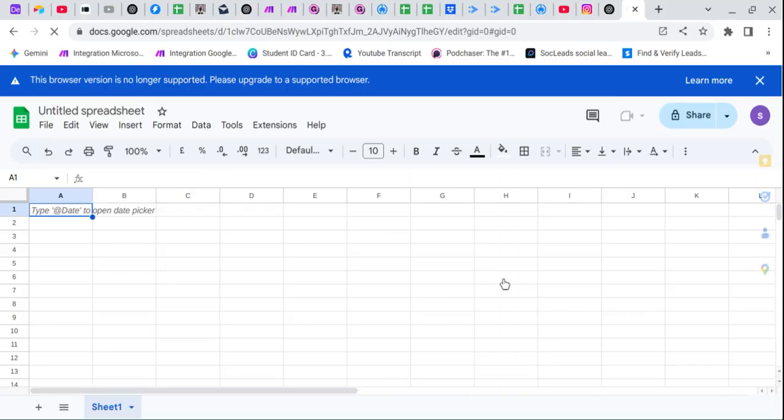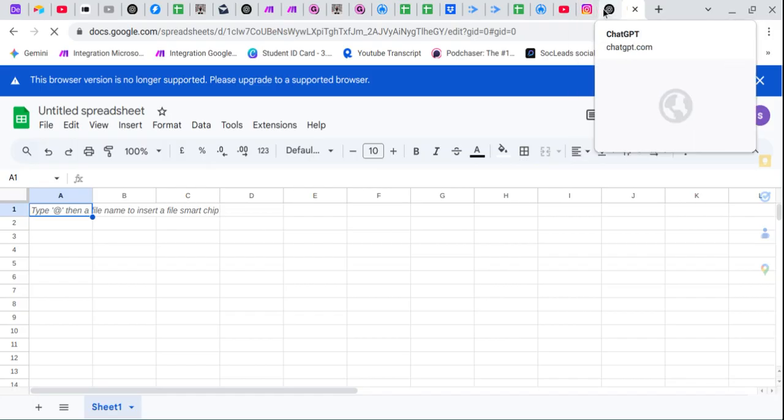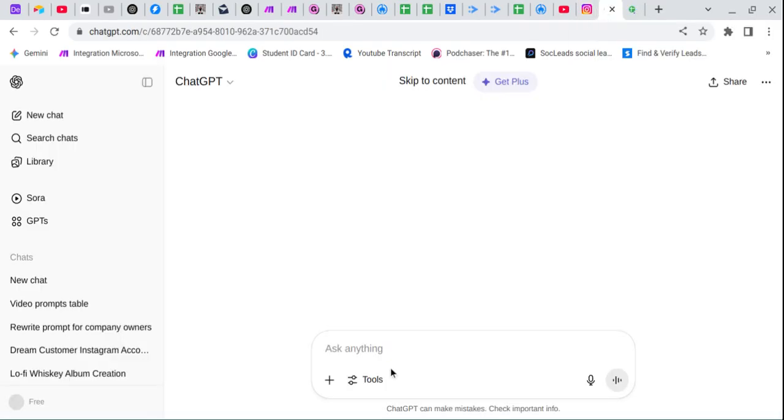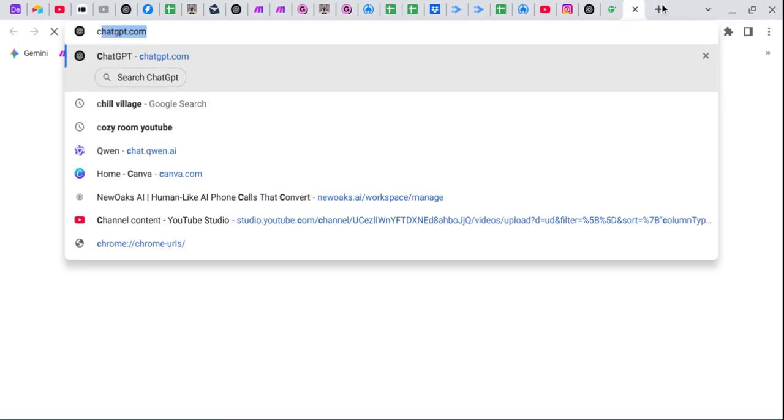Okay, it is still loading. I think it is loaded. Let's again open ChatGPT in a new tab and again paste our prompt. If this is not working, we can try our own.